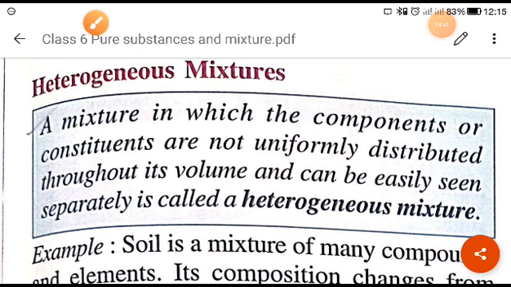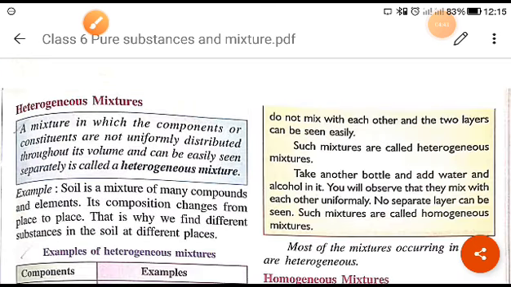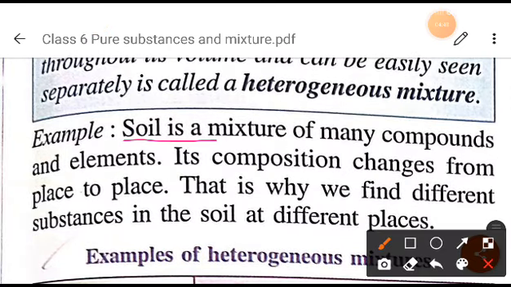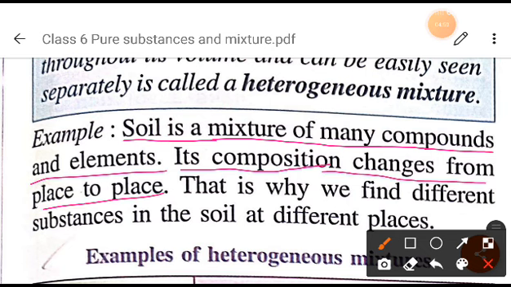One more point about the example of soil given here: soil is a mixture of many compounds and elements, and its composition changes from place to place.